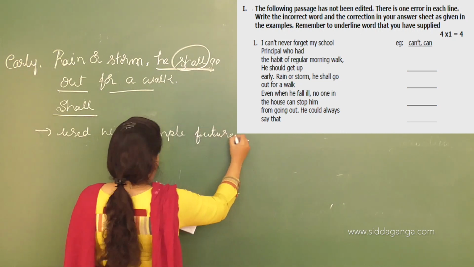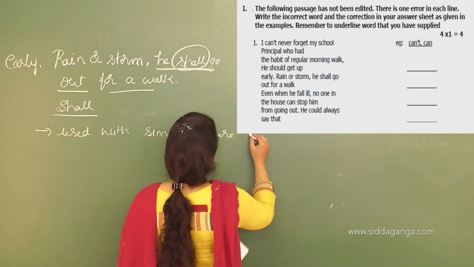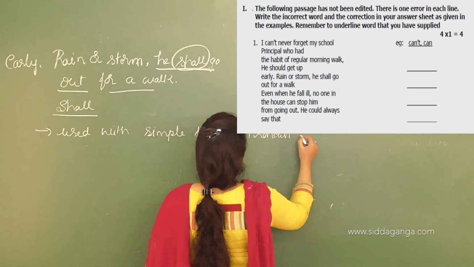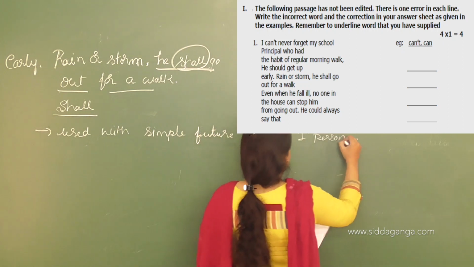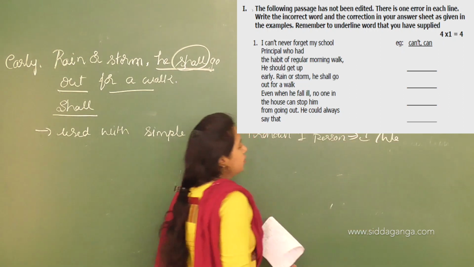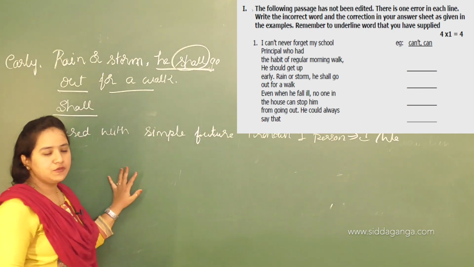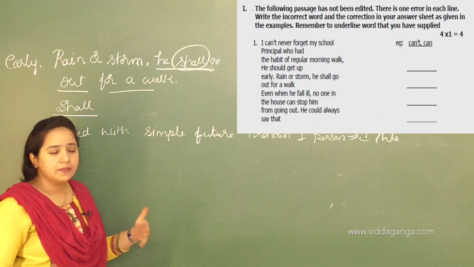Simple future, when the pronouns should be the first person. Pronouns like first person I or we. So shall is a simple future. It is expressing a simple future.